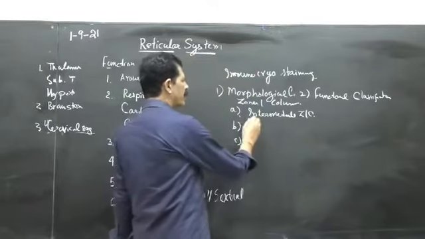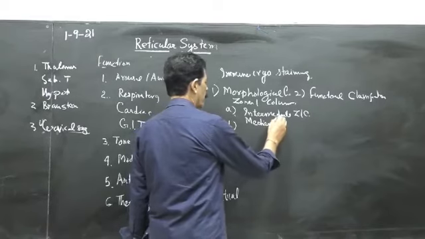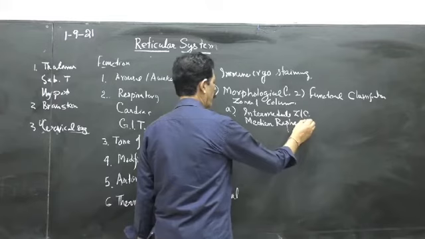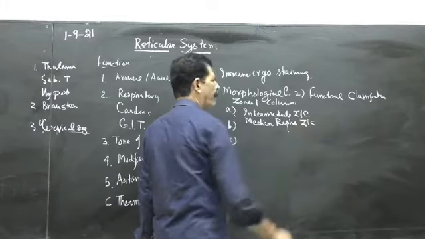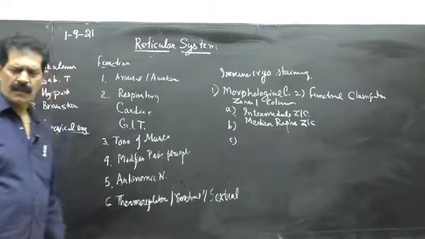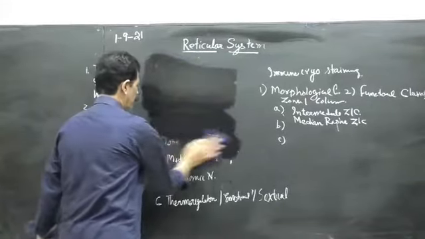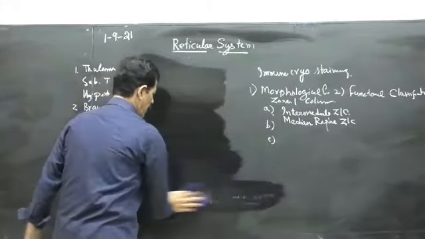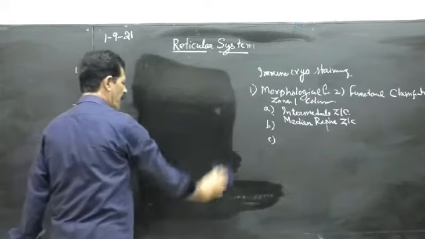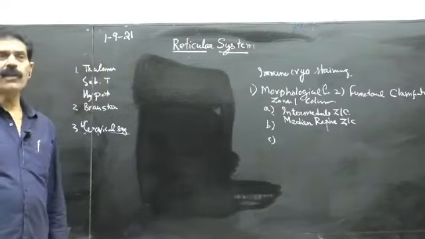Because of that, they form the median raphe zone or column. Because of their anatomical midline position, they are labeled the median raphe nuclei.